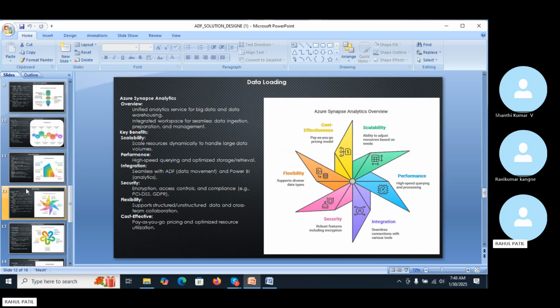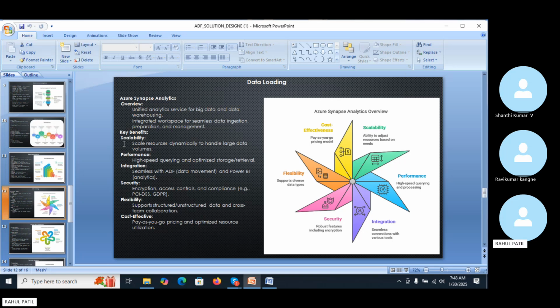After performing the transformation, meaning all the data cleaning and data validations, the data is now ready for loading. In this slide we load the data into Azure Synapse. Here you can see it is an analytics service for big data and data warehousing, an integrated workspace for seamless data integration and management. So here we can use data loading. So load the data.